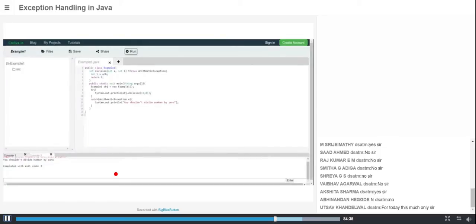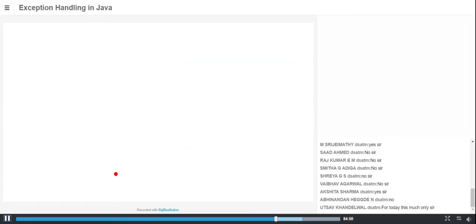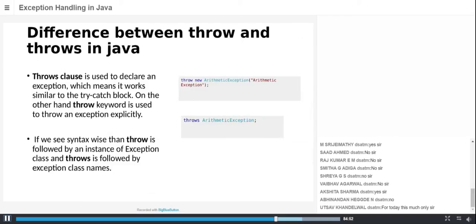So before moving on to this, first we'll learn what throw and throws are. Then you will understand exactly what throws means. For that, I'm going to stop this and come back to the screen. I already told you, it does exactly what try does. So what exactly is the difference between throw and throws in Java?